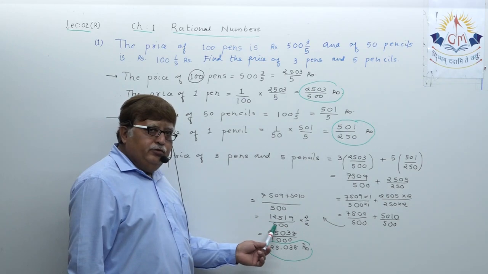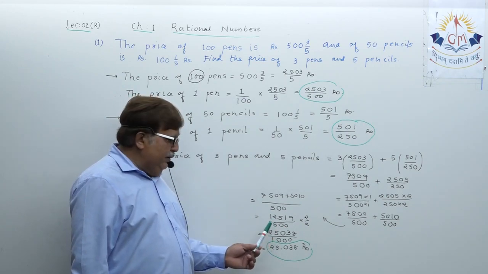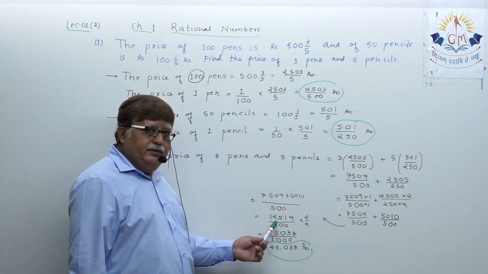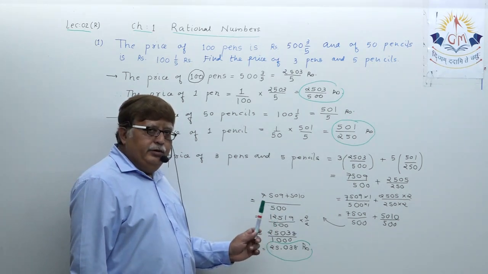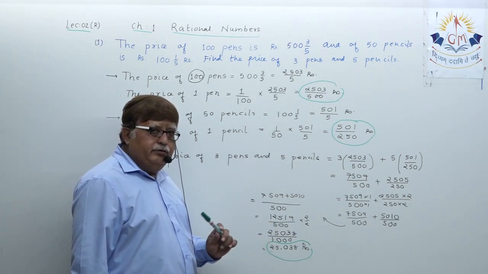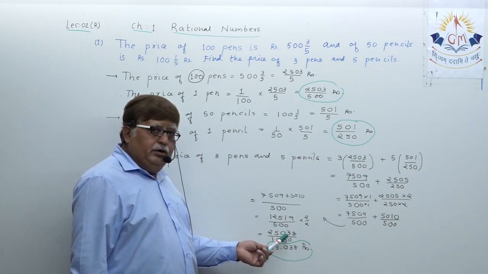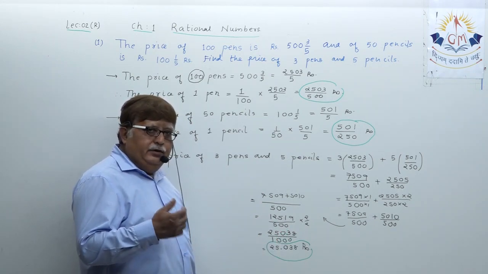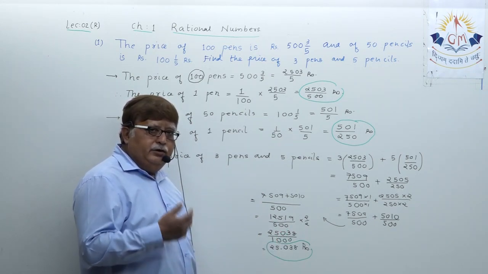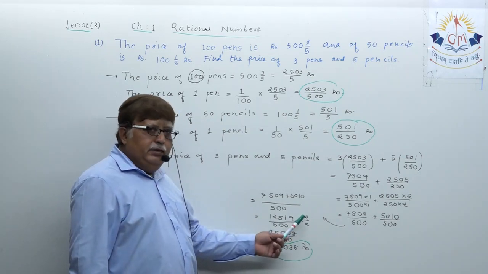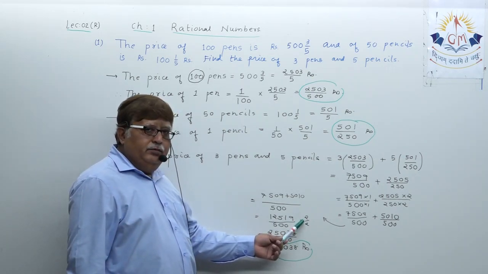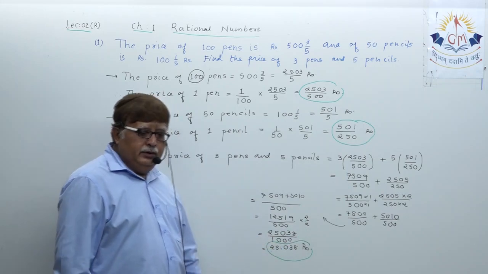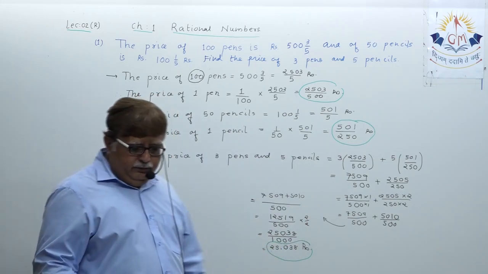Rest of the story you know. Rather than dividing this by 500, it would be better practice for us to convert it into either 10, 100, 1000, 10,000 by multiplying with some common number. It becomes easy for us.